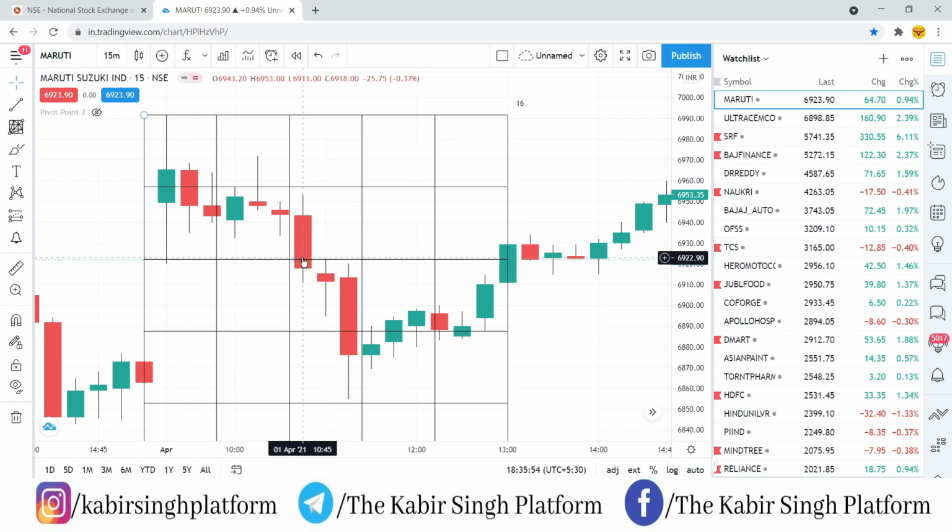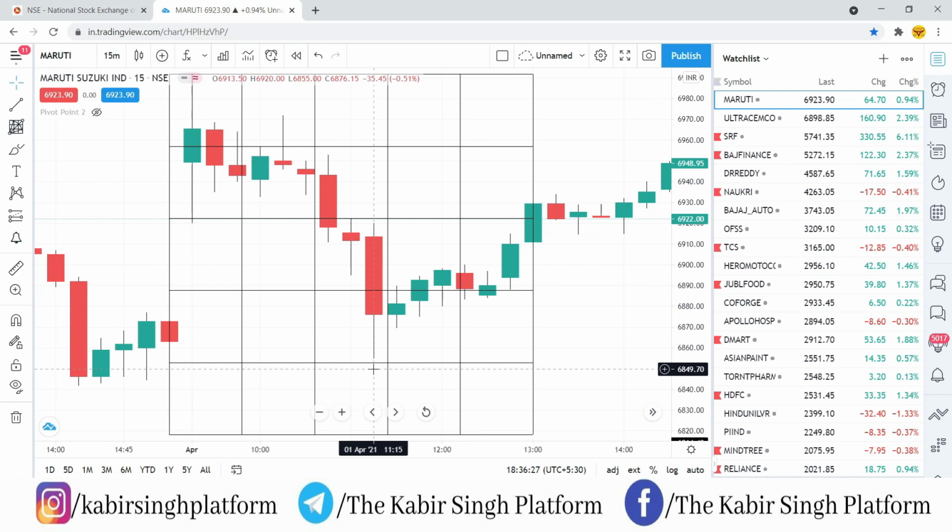So whenever a candle is crossing below the trigger candle low, you'll take a trade. So the low of this candle is 6,911. So whichever candle is breaking this low, you'll take an entry in this. You can see immediately the next candle has broken the low, and then it has also gone to the next GAN level, which is your first target. And if you could see, it has almost reached the second target also, but it got reversed. So here you would have definitely got the first target, and the second target is missed by just a few points.